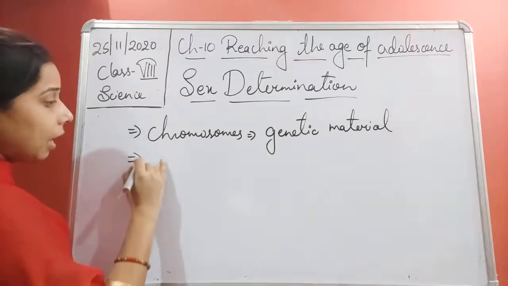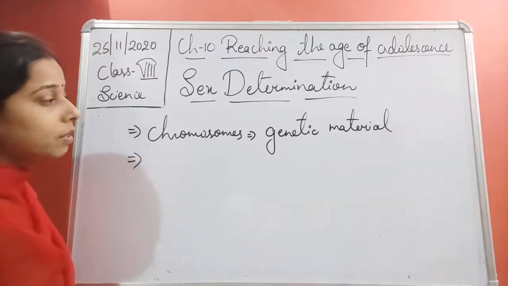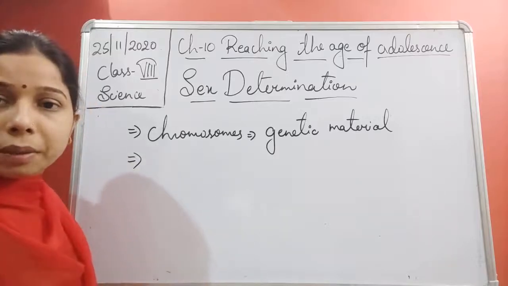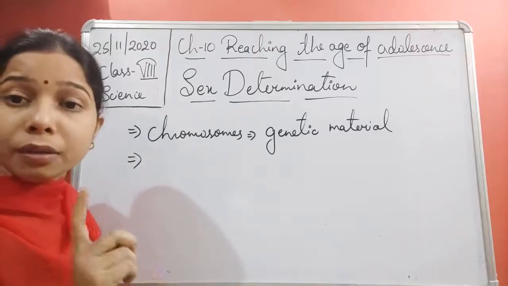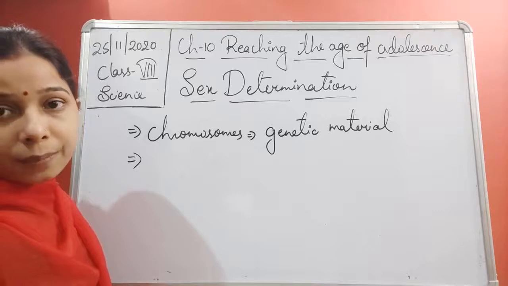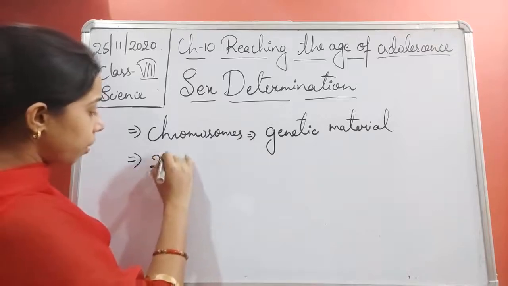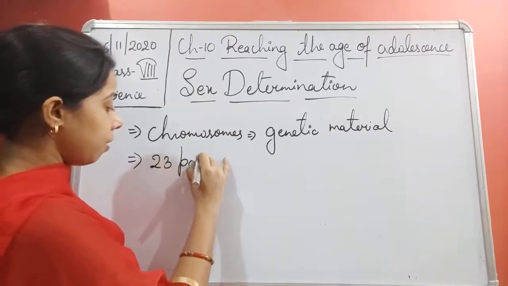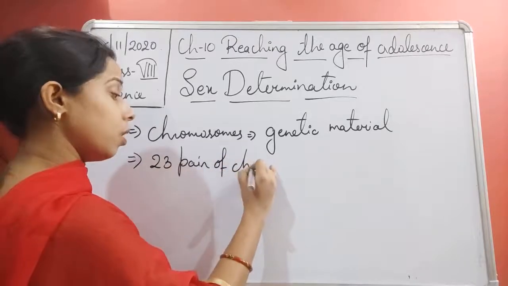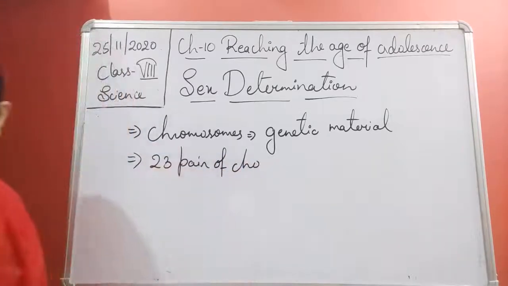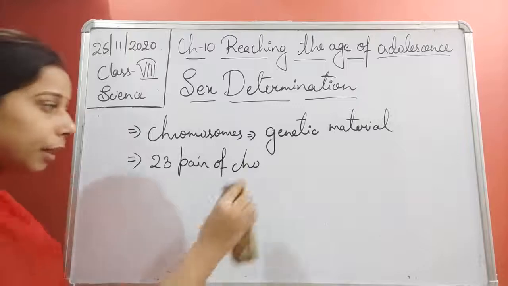The second thing about chromosomes, students, is that in a human being there are 23 pairs of chromosomes. All these chromosomes carry the genetic material.